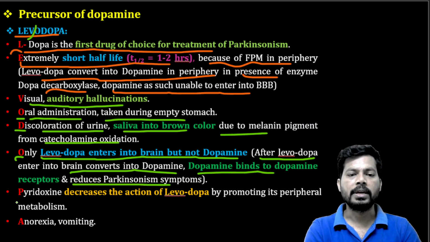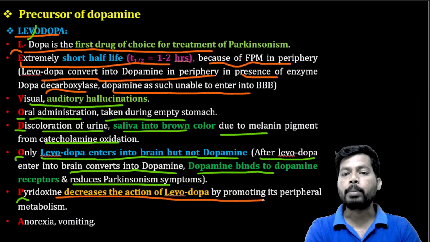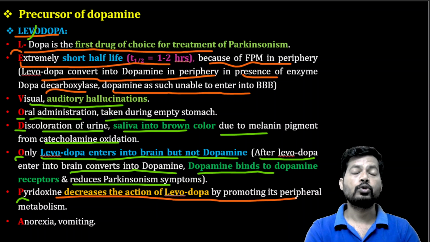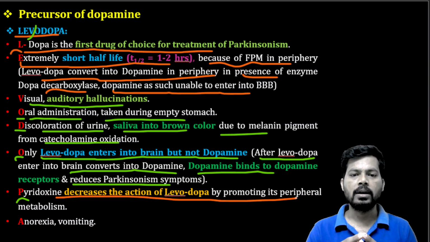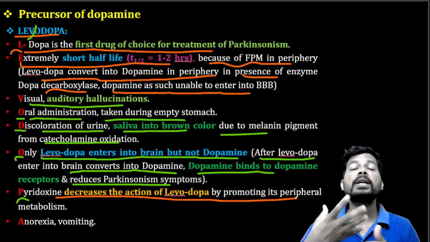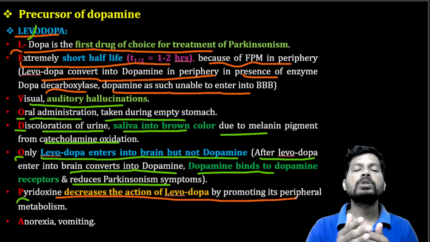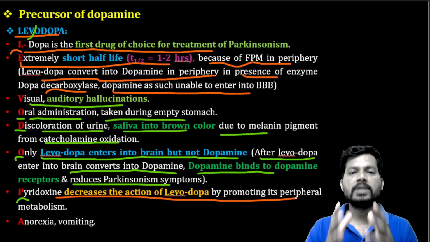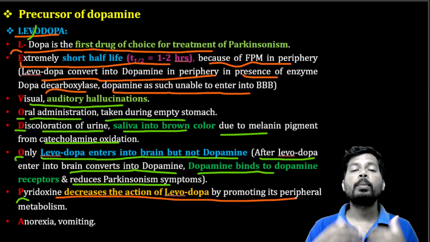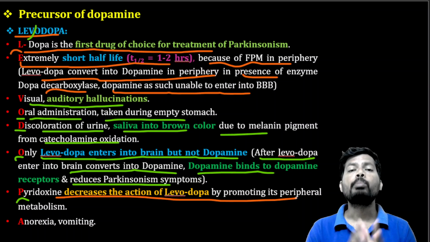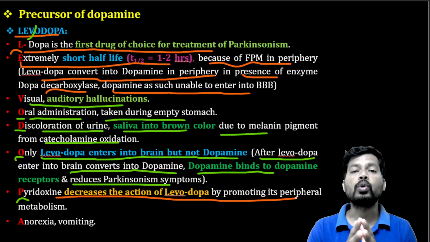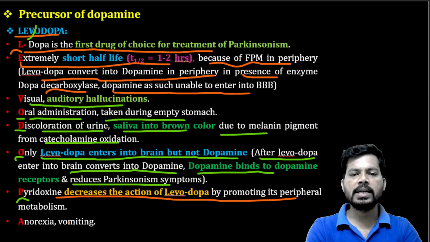Next letter is P. P is for pyridoxine. Pyridoxine may decrease the action of levodopa by promoting its peripheral metabolism, that is, it promotes conversion of levodopa to dopamine. If this happens, very little dopamine reaches the brain, and that leads to poor pharmacotherapy, P-O-R, poor treatment in Parkinsonism. And the last letter is A.